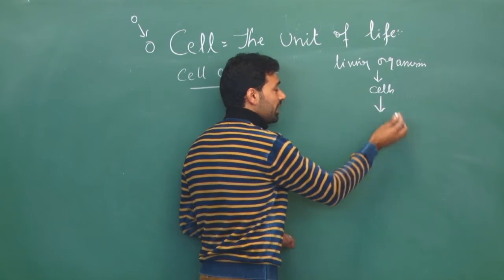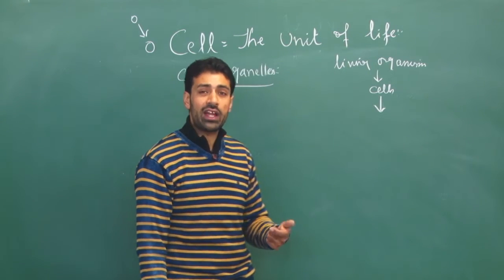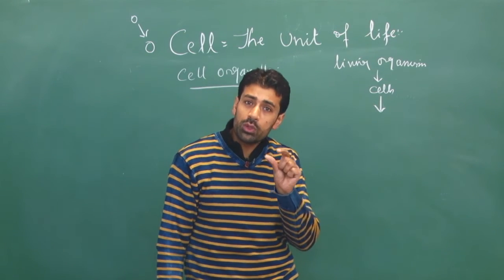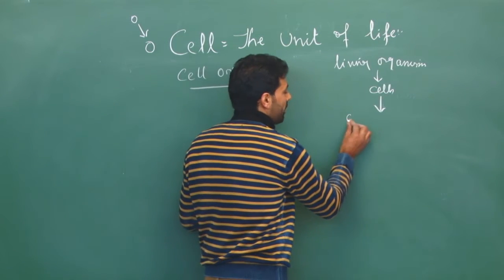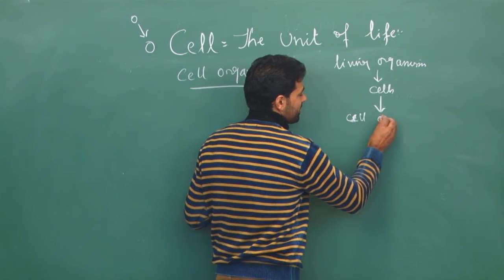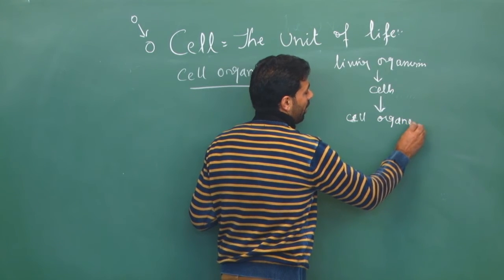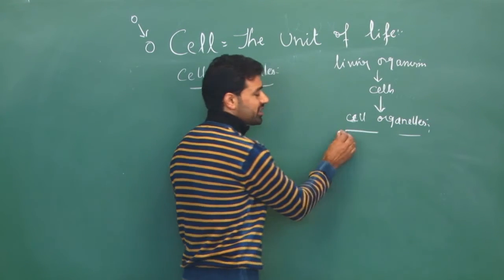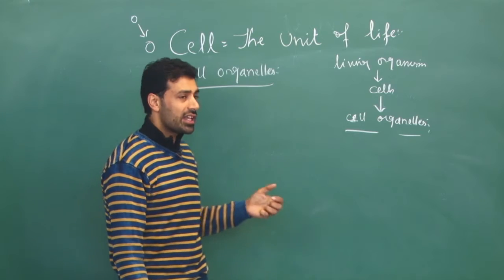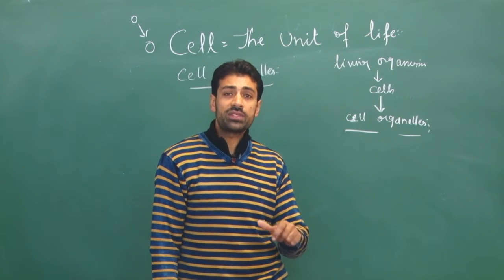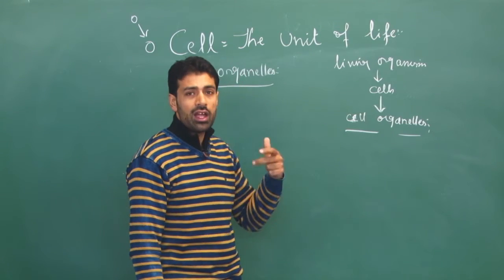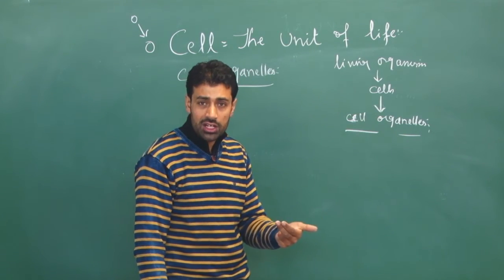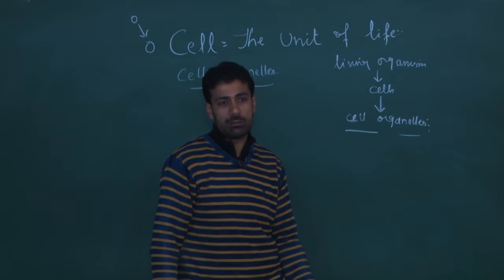And cells in fact are made up of subcellular structures, smaller parts called cell organelles. So what are cell organelles? Cell organelles are subcellular structures of a cell, each having a particular structure and a particular function to carry out.